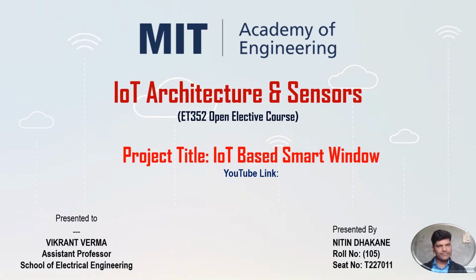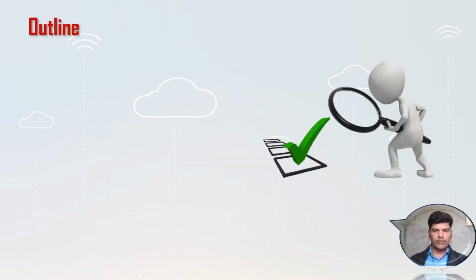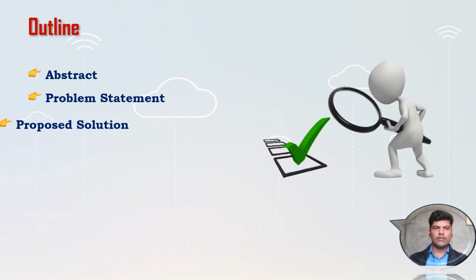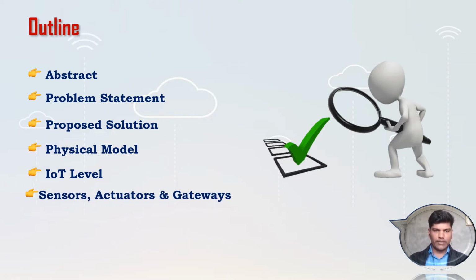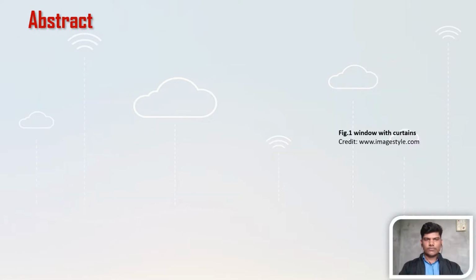So let's begin. The contents for today's presentation are abstract, problem statement, then proposed solution, then physical model of our IoT solution, then IoT levels of my IoT solution, then sensors, actuators and gateways that are used in my project.